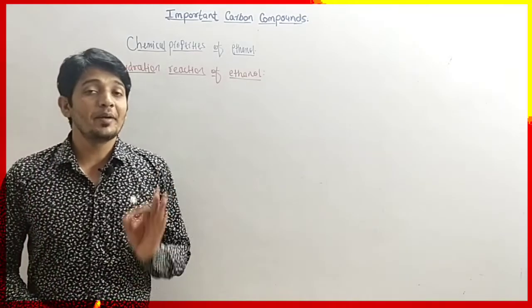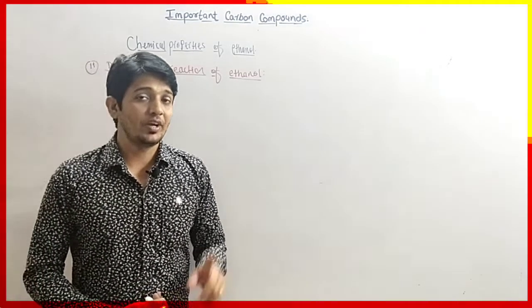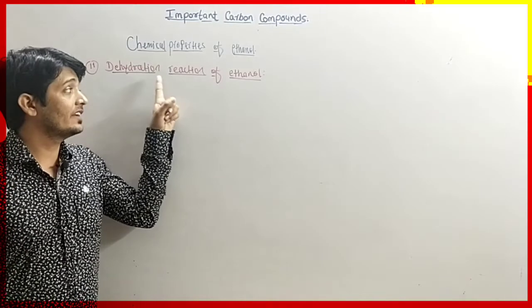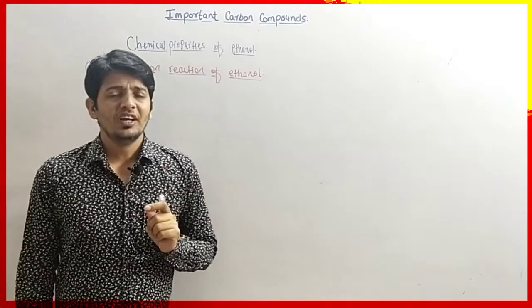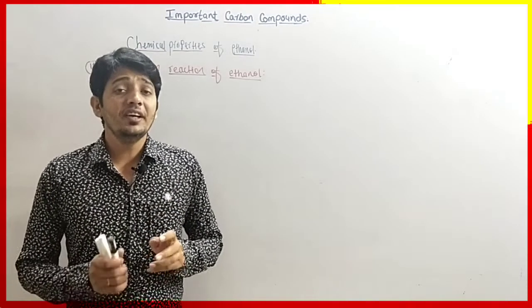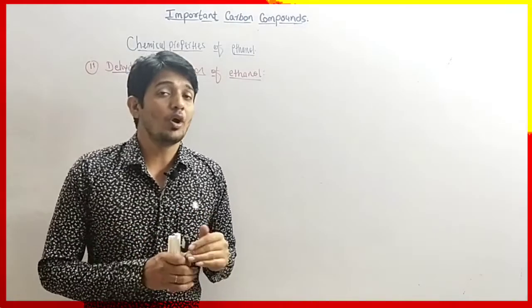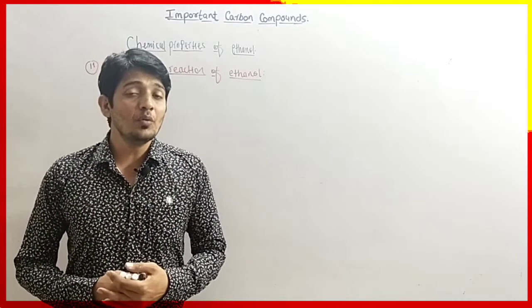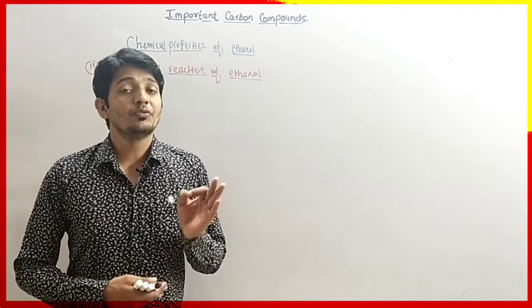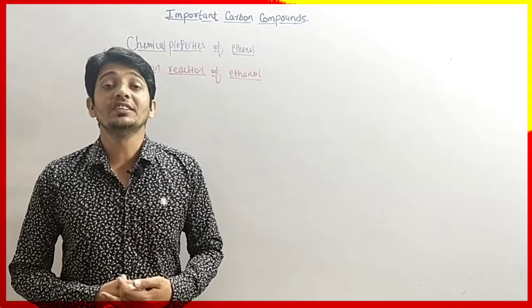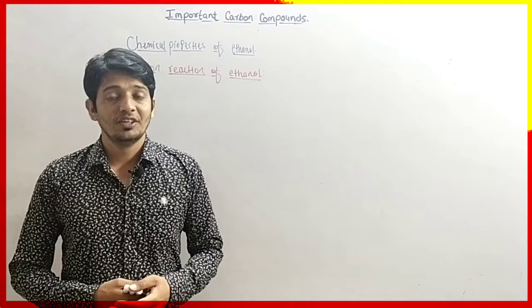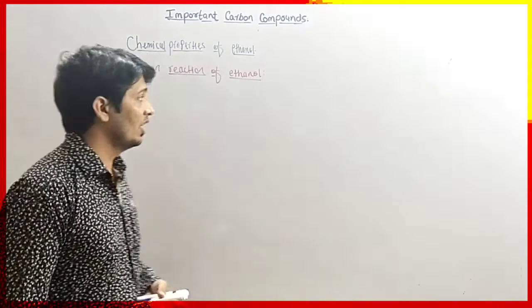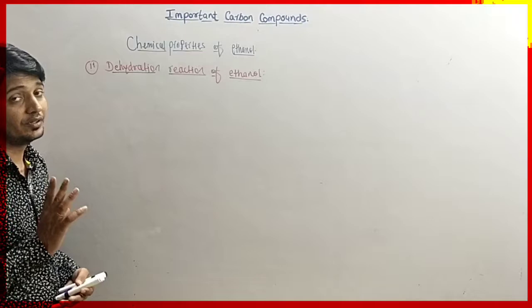Now the next chemical property of ethanol. The second chemical property is the dehydration reaction of ethanol. So dehydration means what? Dehydration means removal of water. D means to remove, hydration means water. So the removal of water molecule from alcohol is called a dehydration reaction. Now let's understand with the help of the reaction.